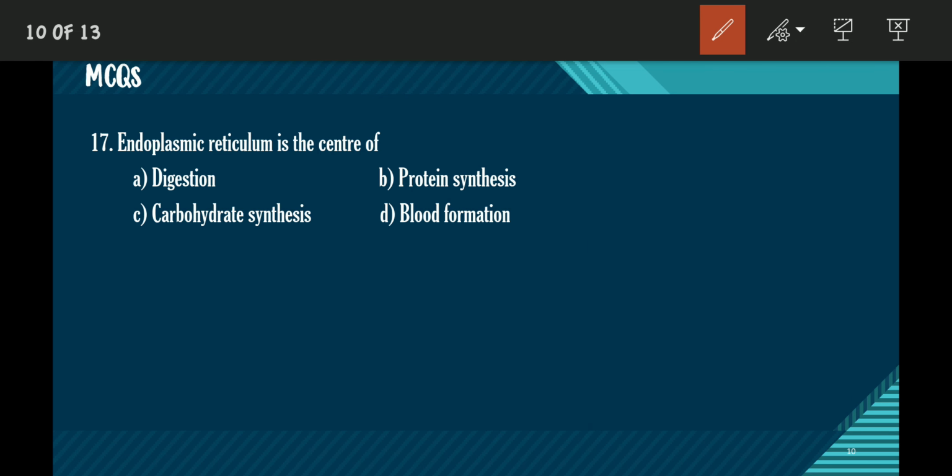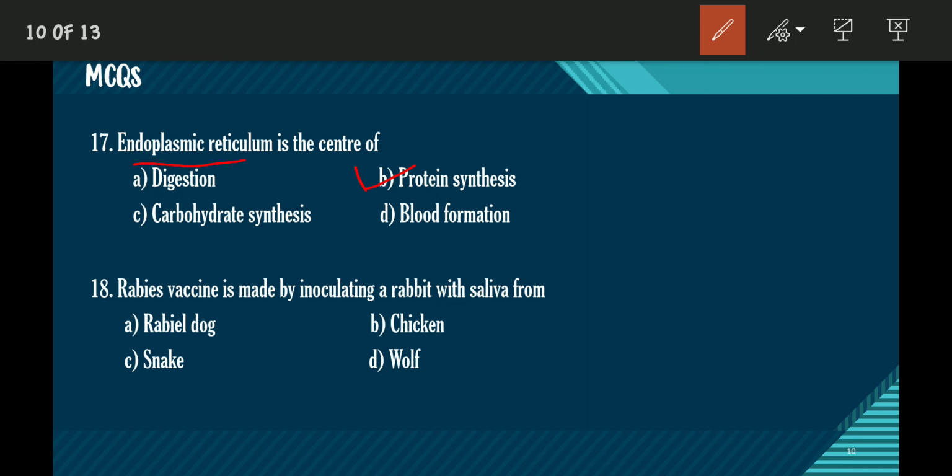Endoplasmic reticulum is the center of, this is very simple, endoplasmic reticulum, which is in the cytoplasm of the cell, and it is the center of protein synthesis. It plays a very important role in eukaryotic cell protein synthesis. Okay, let us move to the next question.